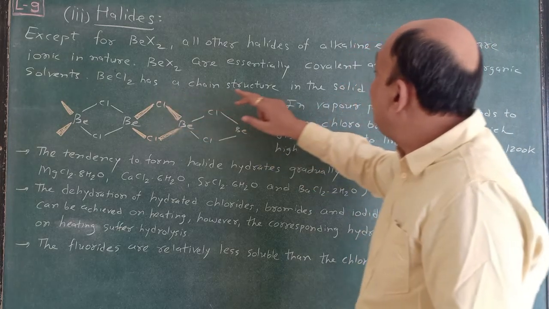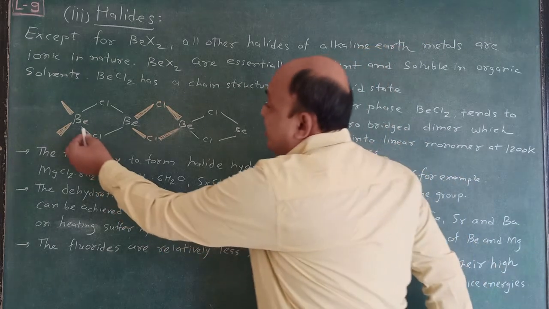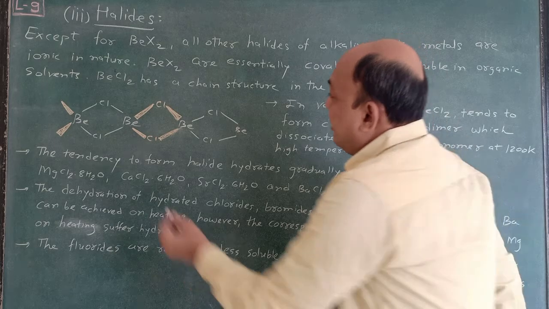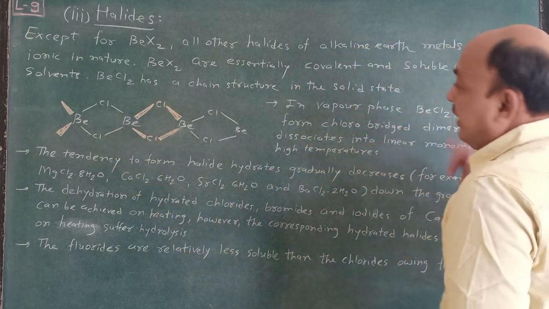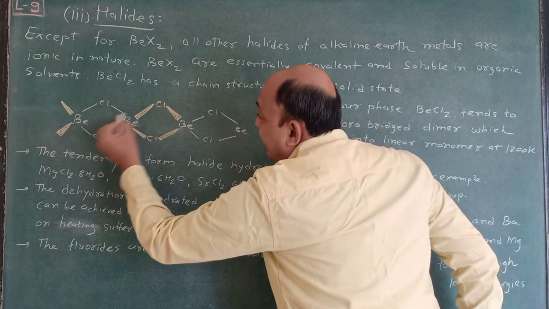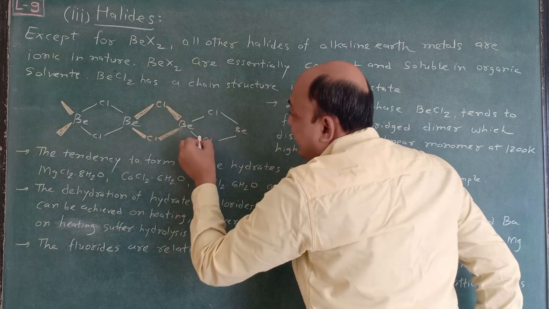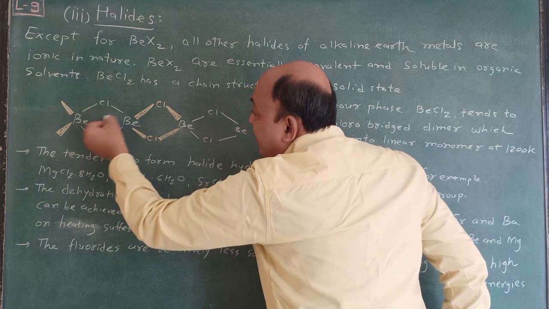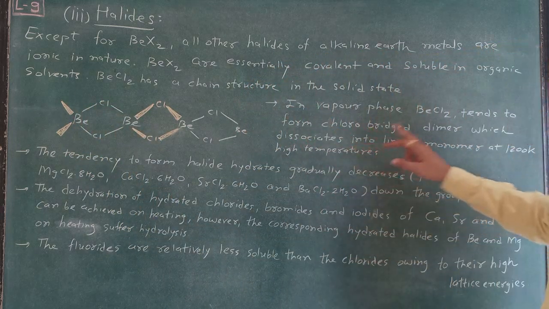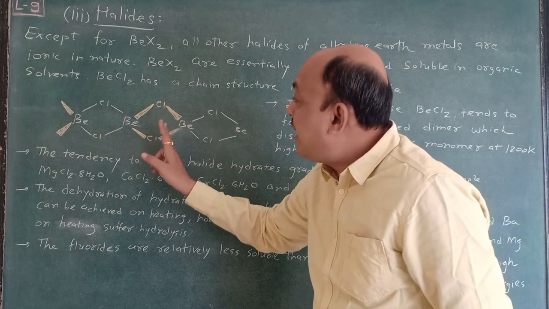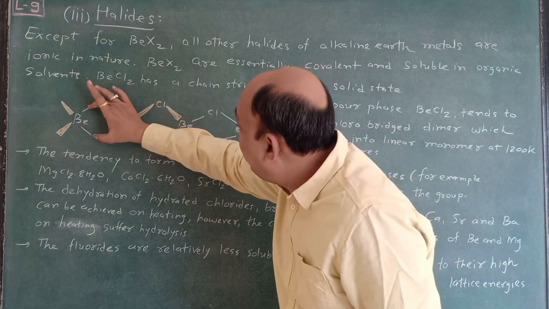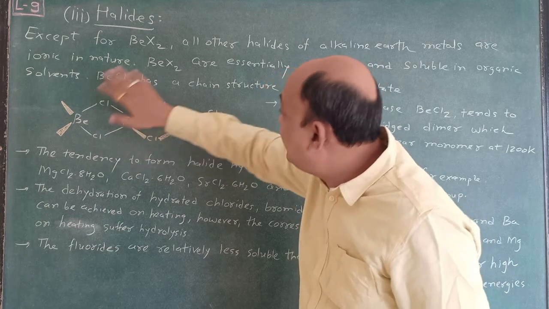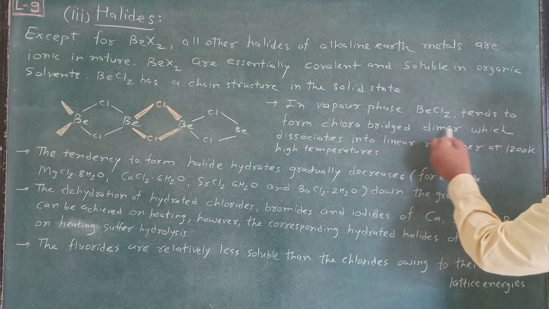So BeCl2 has a chain structure in the solid state. Just see, the chain structure is there: BeCl, BeCl, BeCl, that way. And in the vapor phase what happens? This BeCl is there, this BeCl is there, and they are bonded with a bridge type. So you see here a chloro bridge dimer takes place. This is one molecule of BeCl2, this is another molecule of BeCl2, and here is this bridge-like structure, or say chloro bridge dimer.